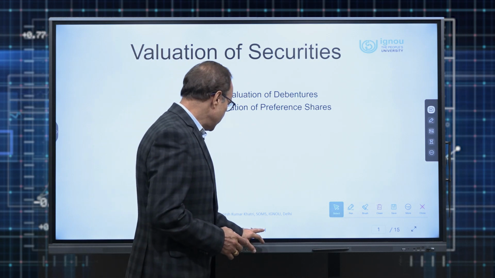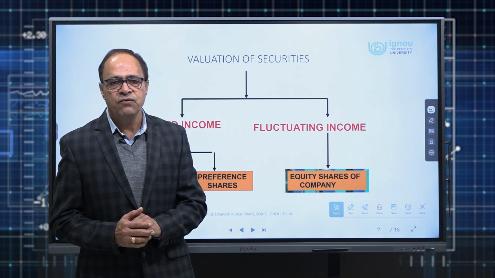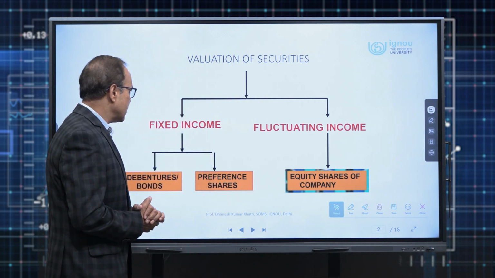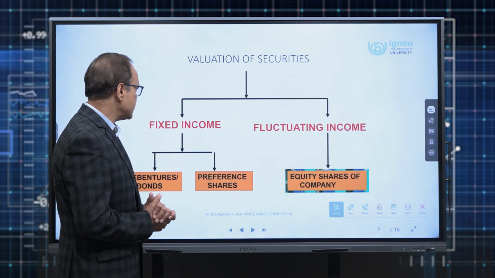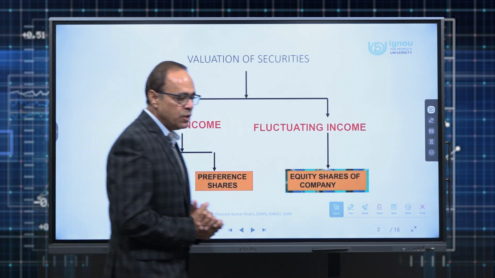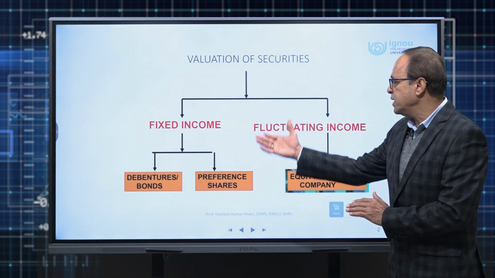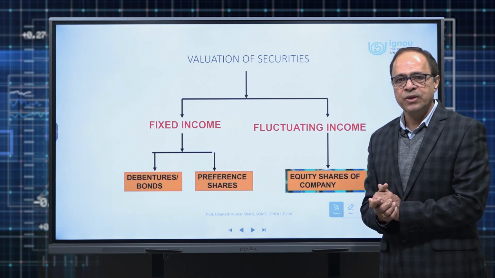As you know, debentures are also known as fixed income securities. Valuation of securities is bifurcated into 2 parts, fixed income securities and fluctuating income securities. Debentures and preference shares fall into the category of fixed income securities from the viewpoint of the investor.